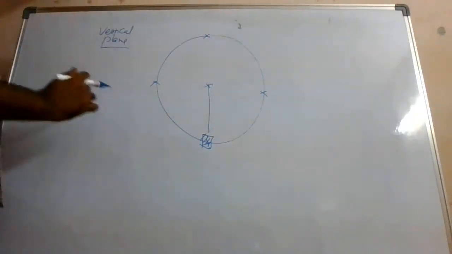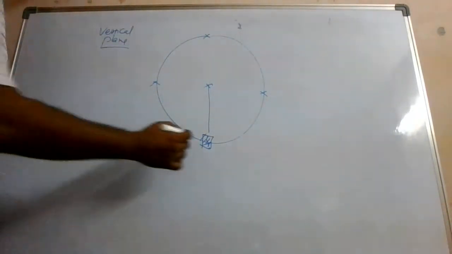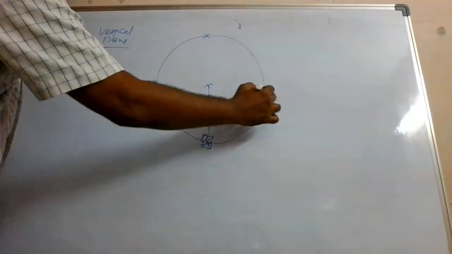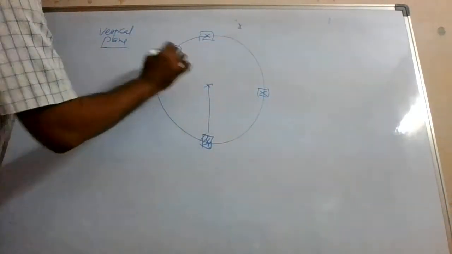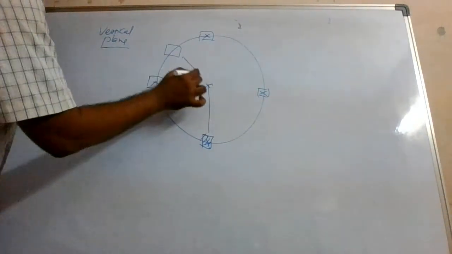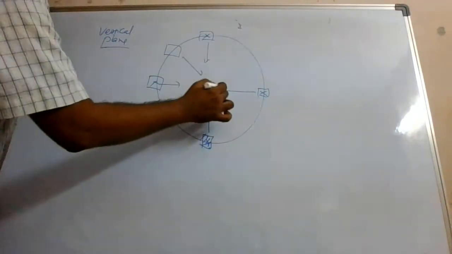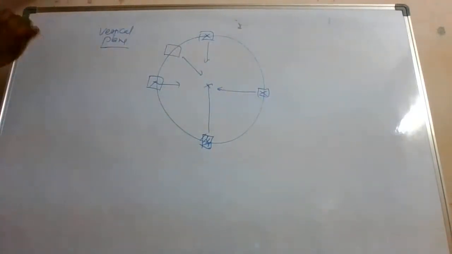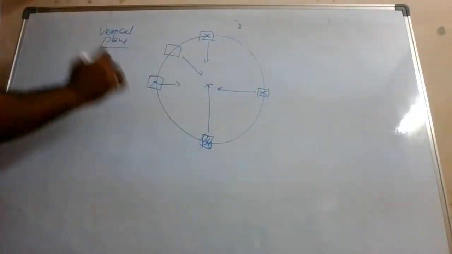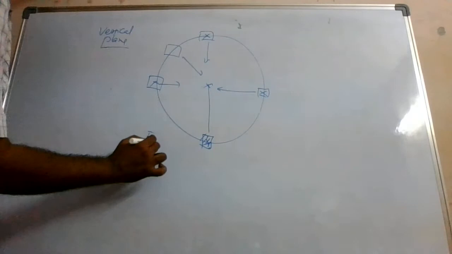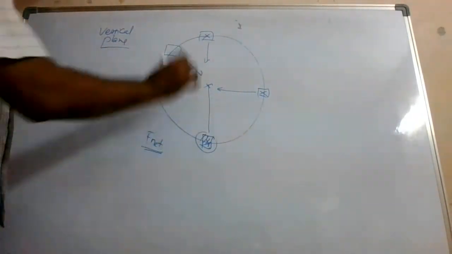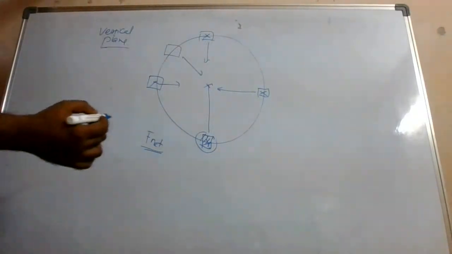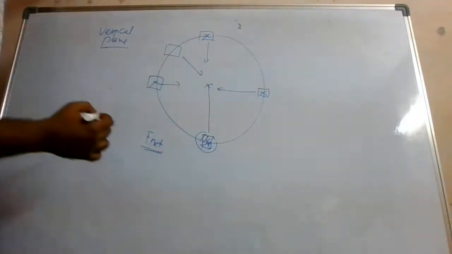So if you try to understand, whether this stone is here or here or here or anywhere, it will be experiencing a centripetal force always towards the center. Now what is the centripetal force? It means always the net force at that point. Find the net force at this point and equate it to the centripetal force. So we will make its free body diagram.